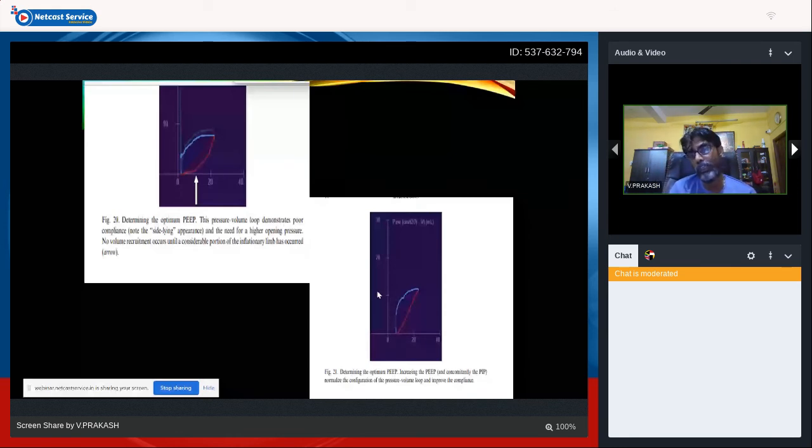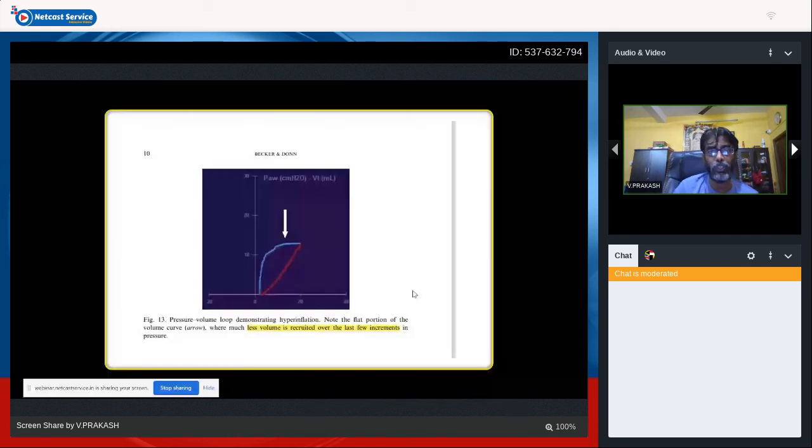In case you're giving excessive pressure, you will have a beaking, as well as a straightening of this curve around this area. You will have an excessive beaking between the PEEP and the deflection point, and it takes a longer time to fall down. You'll have a straight line in case of excessive pressures. So the pressure volume loop demonstrating hyperinflation. Note the flat portion of the volume curve. Much less volume is recruited over the last few increments in pressure. So by increasing the pressure, you get a beaking, and before that, you get a straightening line.